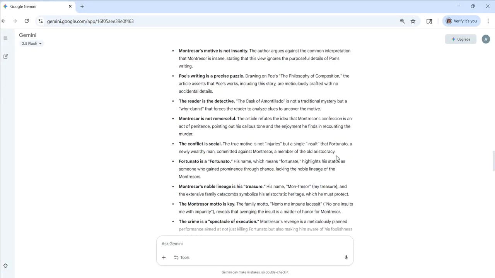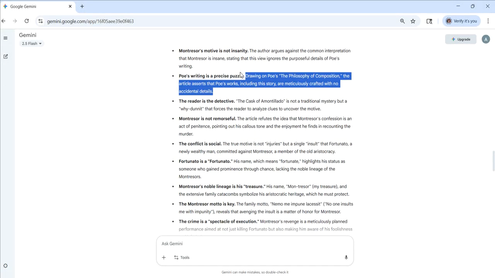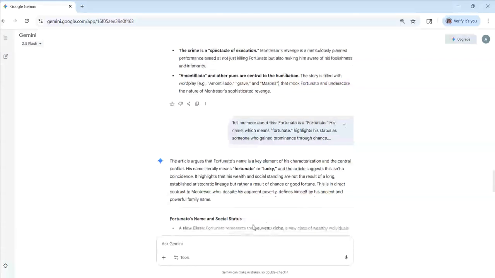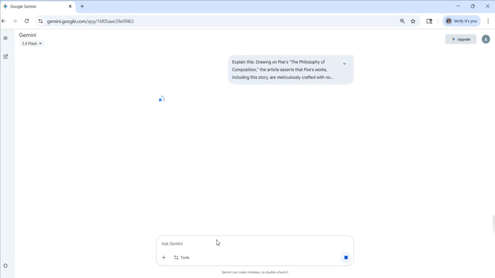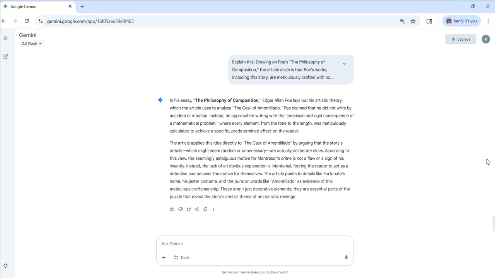But what this is, is a way to take this information and have the AI explain it to you a little bit more. That way you're not stuck reading and rereading and not understanding what's happening. So I wanted it to explain this concept of the philosophy of composition, and I asked it to explain it a little more. Now it gave me some more explanation.